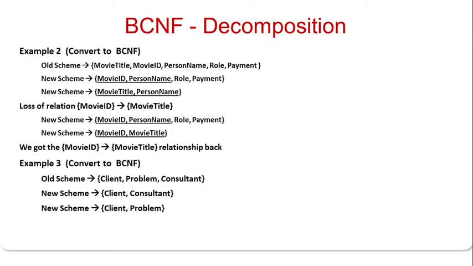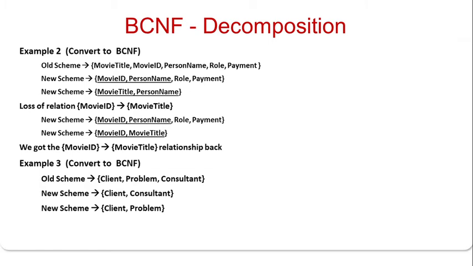The old schema is movie title, movie ID, person name, role, payment. So we decompose it into two relations. One is movie ID, person, role and payment. The second schema is movie title and person name. There is a loss of information here, since movie ID determines the movie title. So the schema is movie ID, person name, role and payment, and the second schema is movie ID and movie title. We get the movie ID determines movie title relationship back.